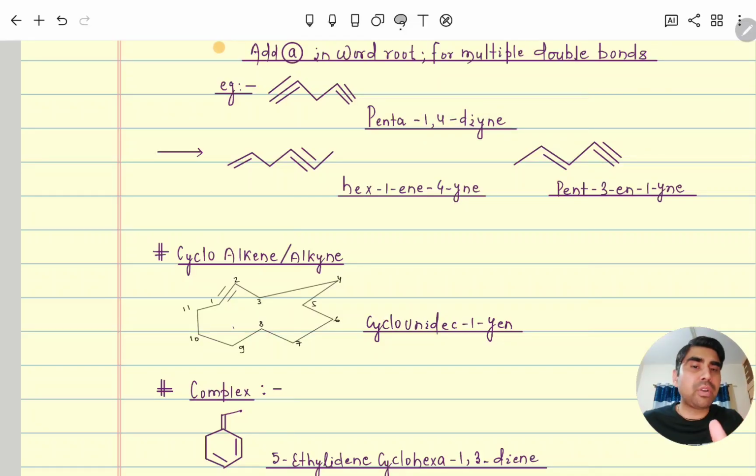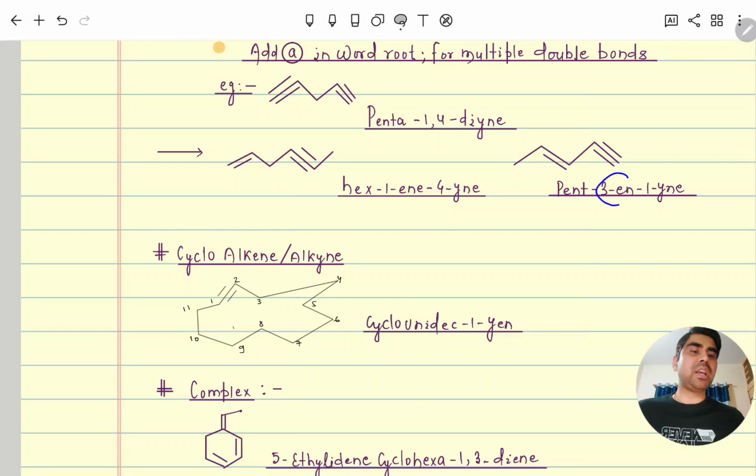So here first we will follow the lowest sum rule rather than going this way. Here it is coming 2 and then here it is coming 4, but from this side 2 and 4 means 6. But from this side 1, 3 means the lowest sum rule is valid from this side. So we will consider the lowest sum rule, and while writing we will consider the double bond as priority.